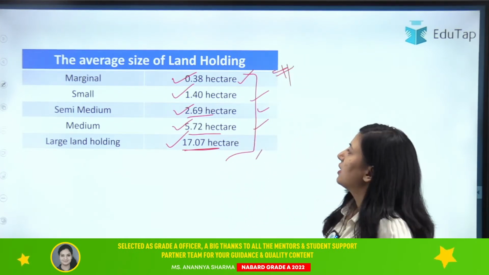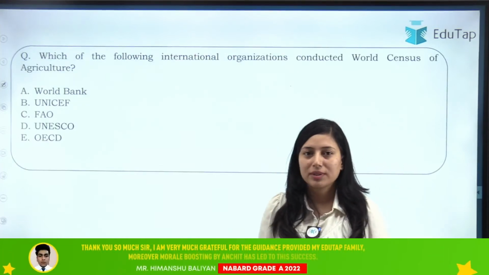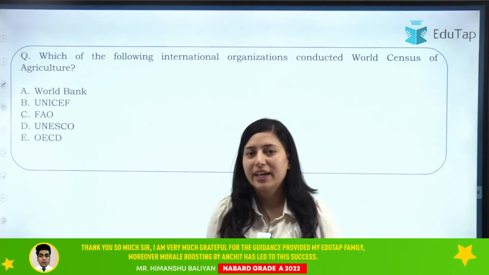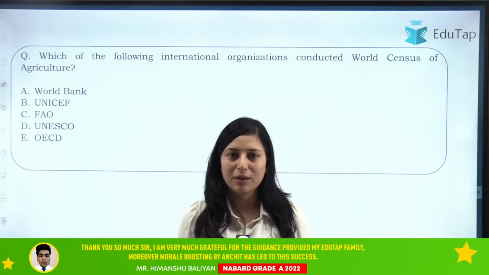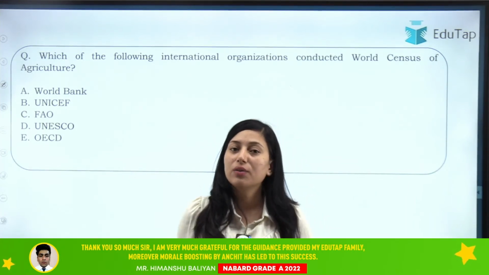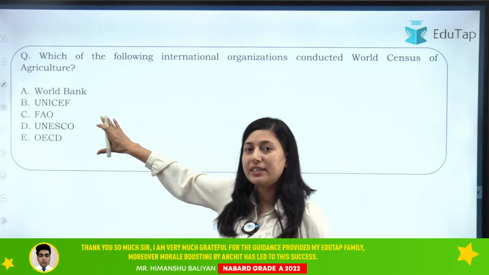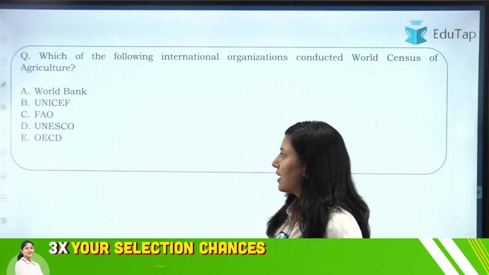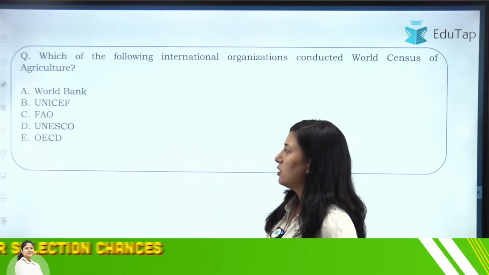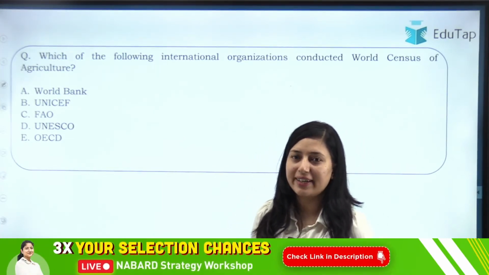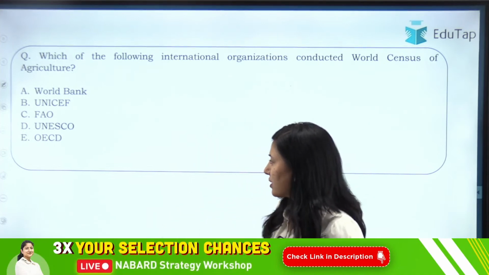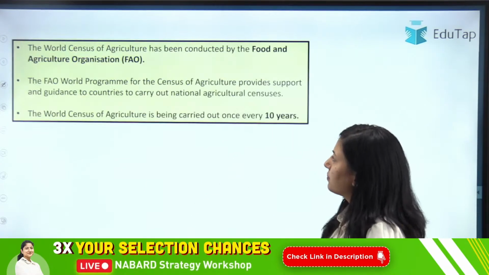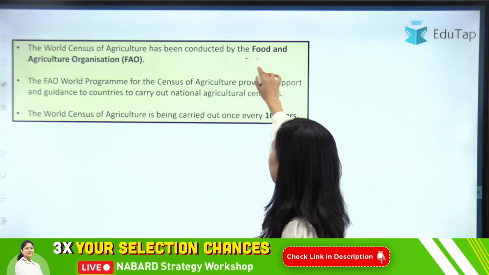So this is important. Now another question from the same: which of the following international organizations conducts the World Census of Agriculture? India का census तो हमें पता है, it is the Ministry of Agriculture and Farmers Welfare conducting the census. Now for the world, your options are World Bank, UNICEF, FAO, UNESCO or OECD. So what will be the right answer? Yes, very good, everyone is giving the right answer. That is FAO, Food and Agriculture Organization. So the World Census of Agriculture has been conducted by FAO.